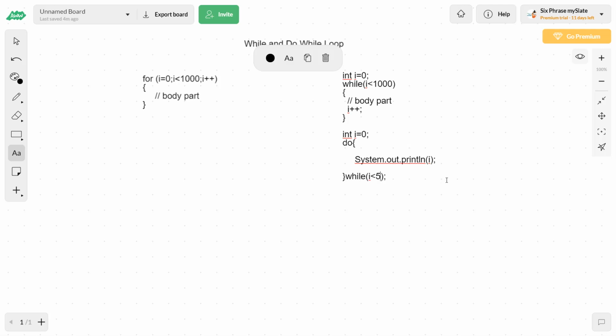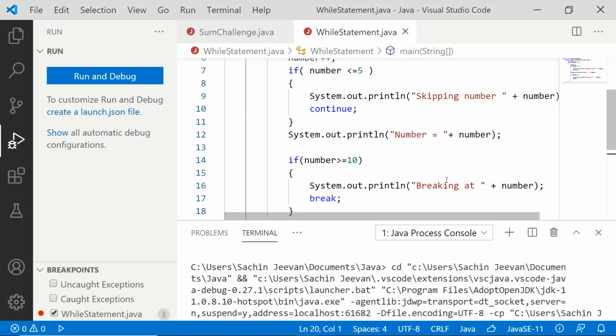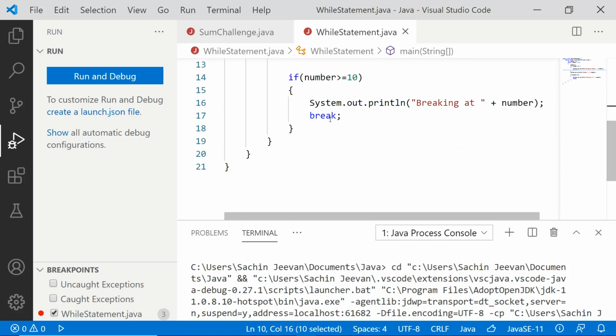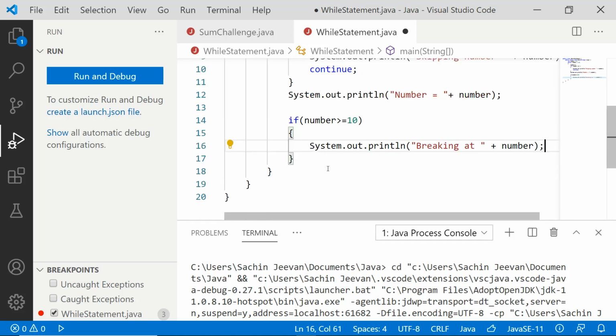Right? So we will take the same code that we implemented in the previous video, except that I will remove this break. That's the only thing I'm going to do. Let me also remove this if number greater than or equal to 10.